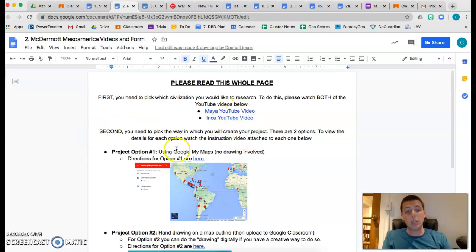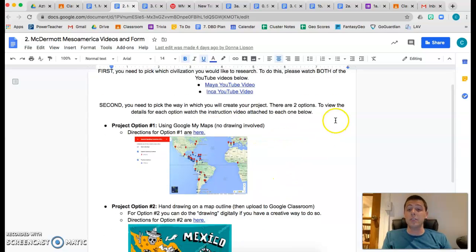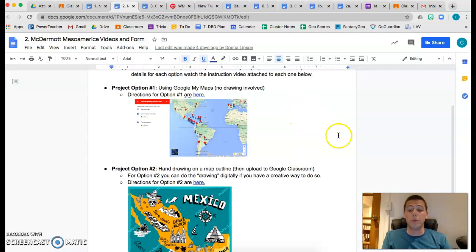And it says, second, you need to pick the way in which you will create your project. There are going to be two options for this. It says to view the details for each option, watch the instruction video attached to each one. Essentially, the first option is using Google My Maps. That involves no drawing.